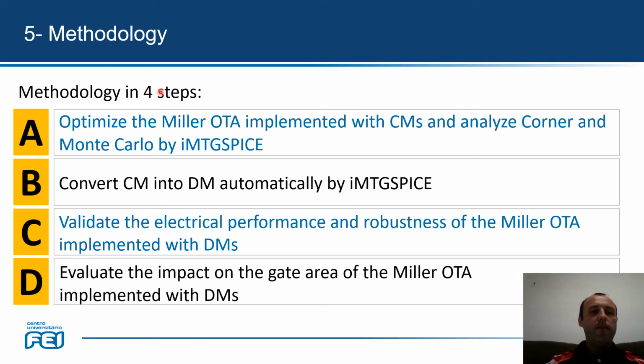And here is the methodology that we have used, which we can divide in 4 steps. In step A, we wanted to optimize the media OTA implemented with conventional MOSFET and analyze corner and Monte Carlo by eMTG Spice, automated as I mentioned. So we need to have one base, one reference to start, really robust, and optimized. After that we can convert the conventional MOSFET into diamond MOSFET from this base, from this reference.